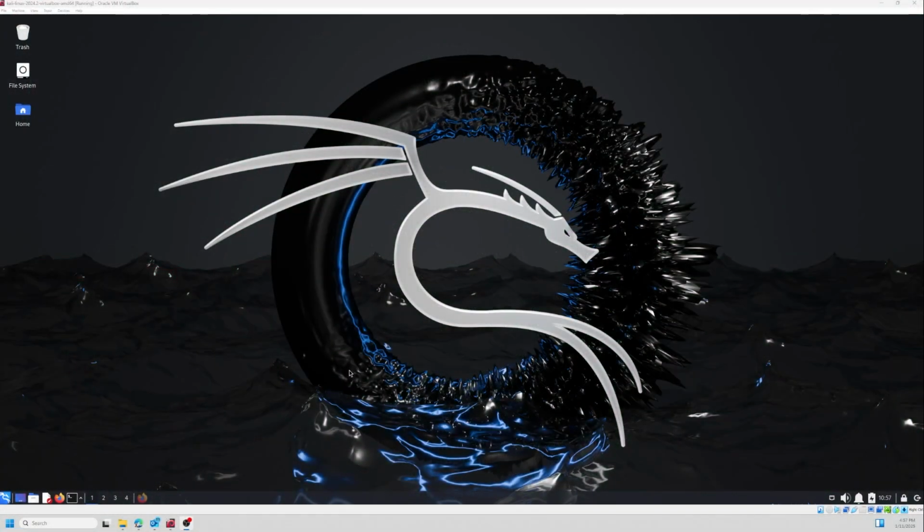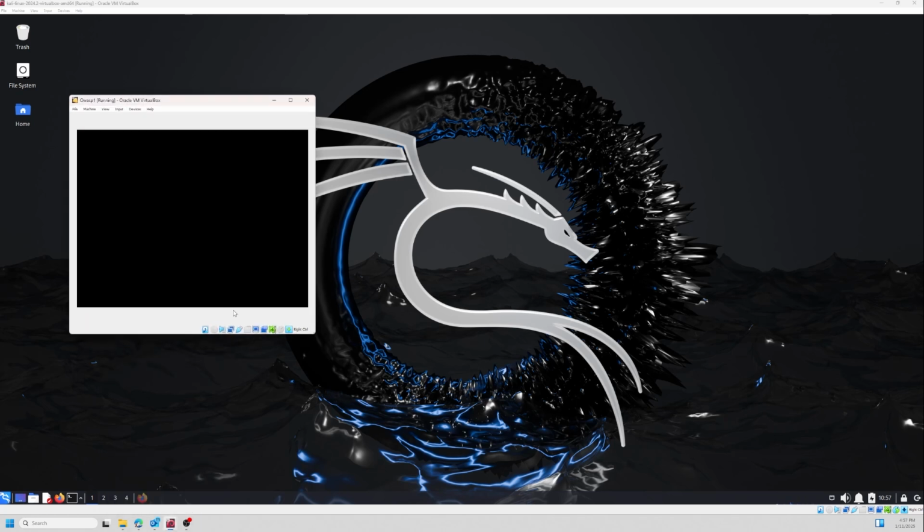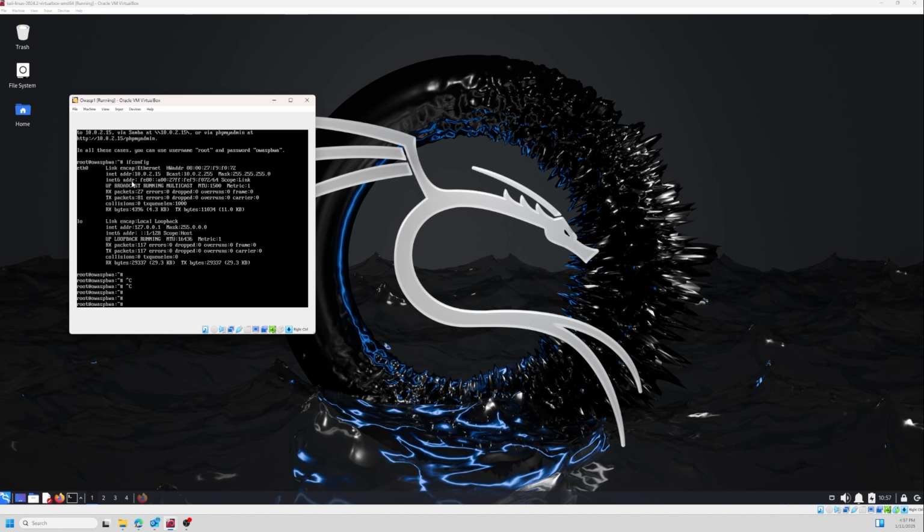Now we are inside my penetration testing lab. This is my Kali Linux machine, which I'm going to use to run the DoS attack. I have another machine, OWASP Broken Web Applications, which I'm going to use as the target machine. I need just one thing from the OWASP machine, which is the IP address. I run ifconfig to get the IP address. This is the IP address, 10.0.2.15. And that's it with the OWASP machine.